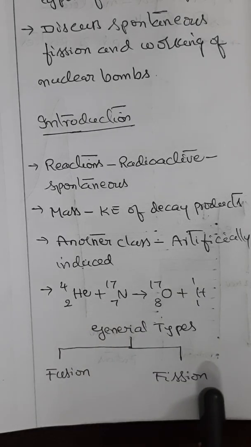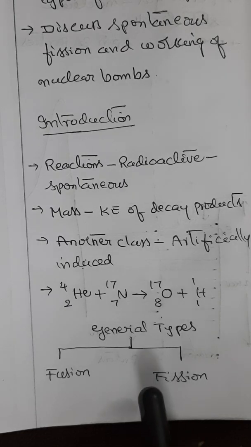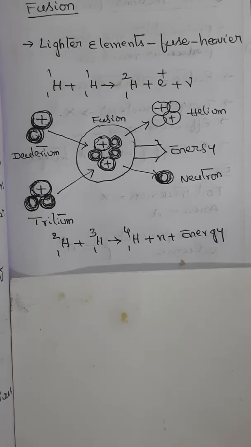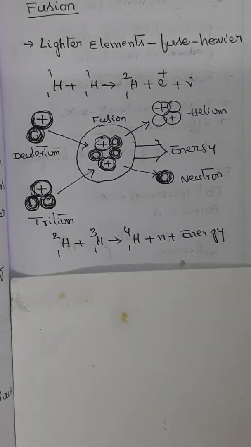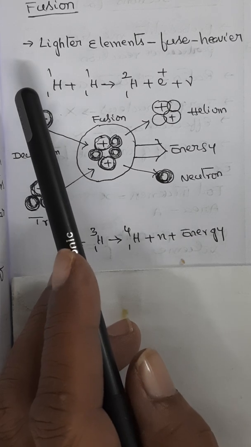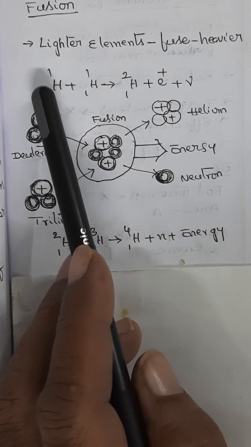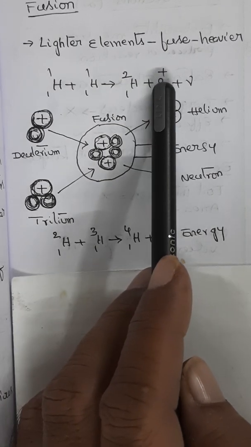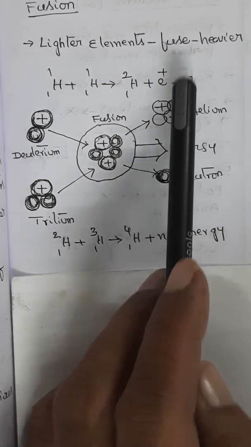So therefore, based on that, generally two types of such nuclear reactions are possible. One is called fusion, another is called fission reactions. Now when you look at fusion reaction, fusion is such a nuclear reaction where lighter elements fuse into heavier ones, like the one given here. Hydrogen 1-1 combined becomes a 1-2 combination with a positron and a neutrino.